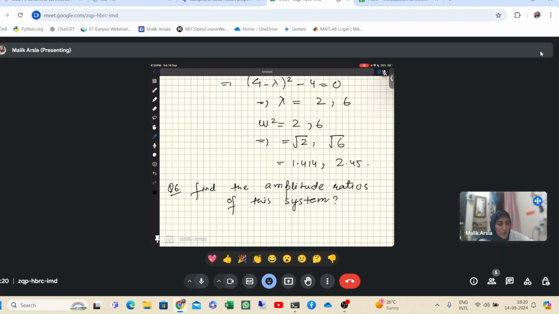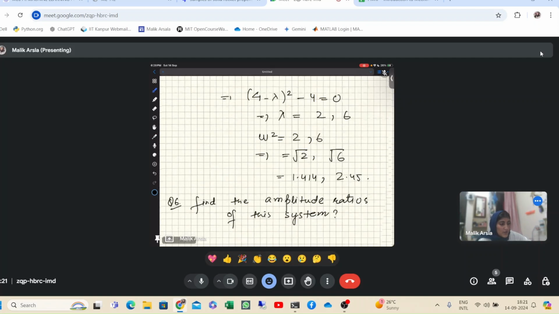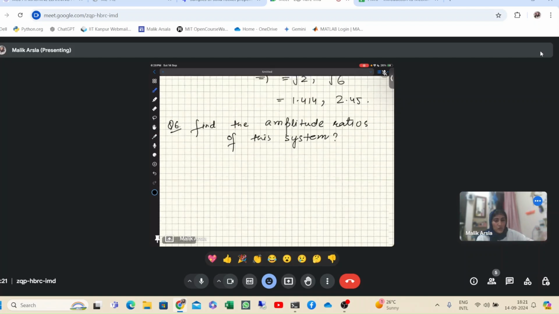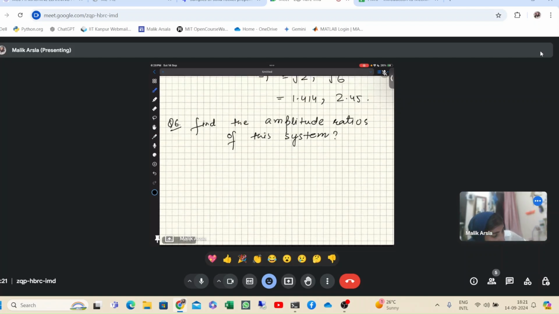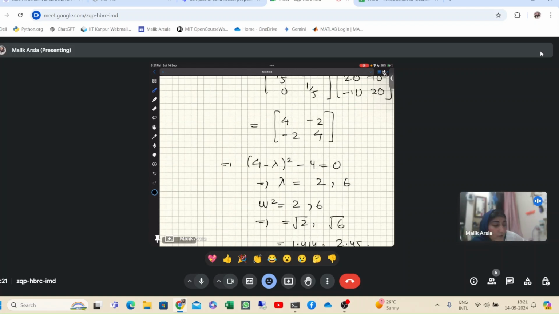Since I have done the first part in this method, I will continue it in the second part also. Let me write it down that we found m inverse k to be equivalent to 4 minus 2 and 4. Here I have already found it.